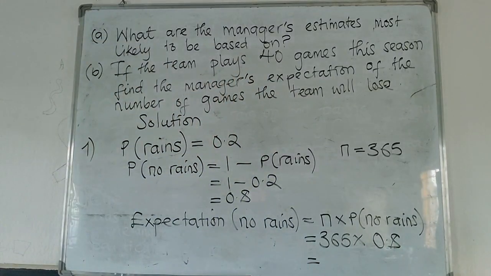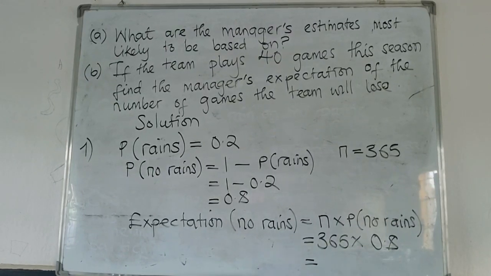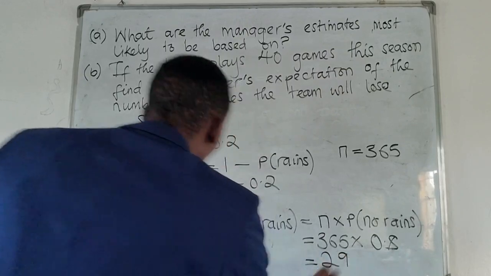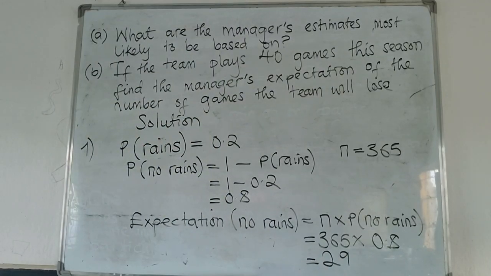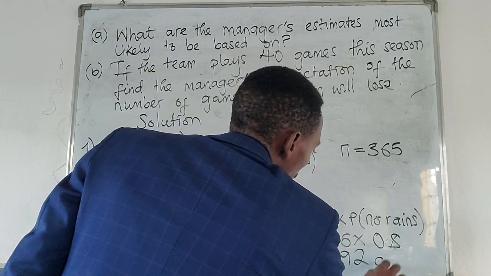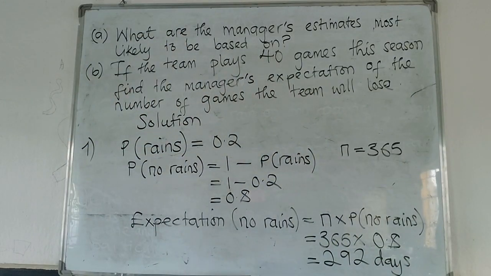Therefore, when you multiply here, you are going to get 292 days. So this is pretty much how you do questions like this one.